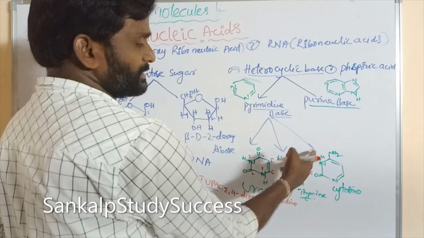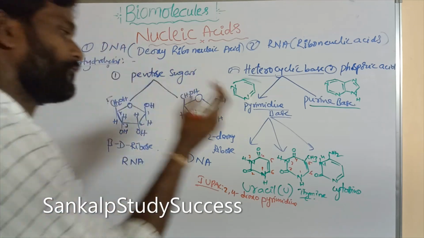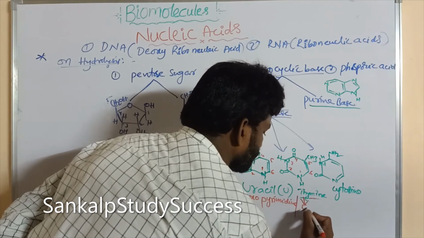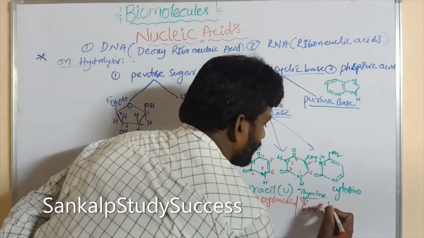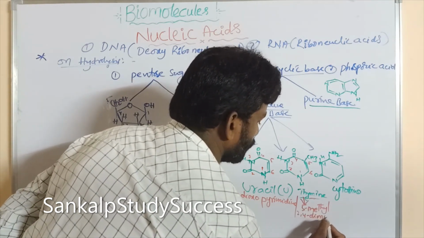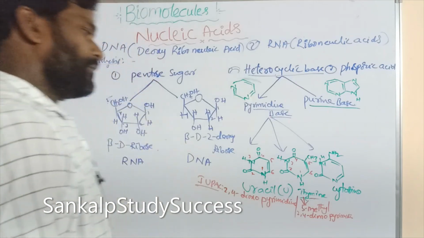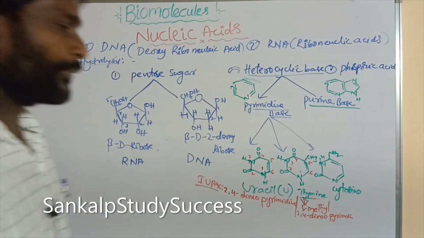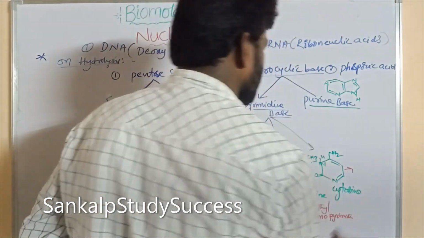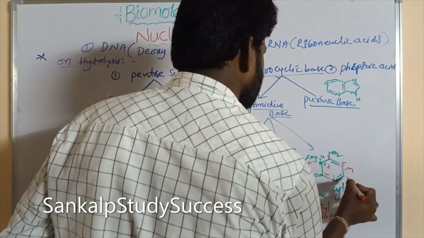So in the fifth position a methyl group is there. In the second and fourth positions oxo groups. So it can be written as 5-methyl, 2,4-dioxopyrimidine. So what is its IUPAC name? 5-methyl-2,4-dioxopyrimidine. And the last one, cytosine, its numbering is 1, 2, 3, 4, 5, 6.